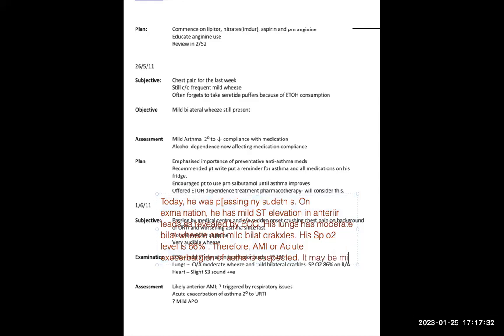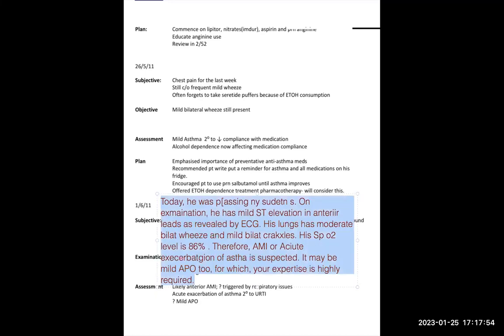It may be mild APO 2. Therefore, you are expert. So mild APO 2, for which your expertise is highly required. Just make it very simple. Don't write too much. So this is the final paragraph you make. Again, please try and understand, you need to be confident. Very simple. His lung has only, therefore AMI or acute is suspected. It may be mild APO 2, for which your expertise is highly required.